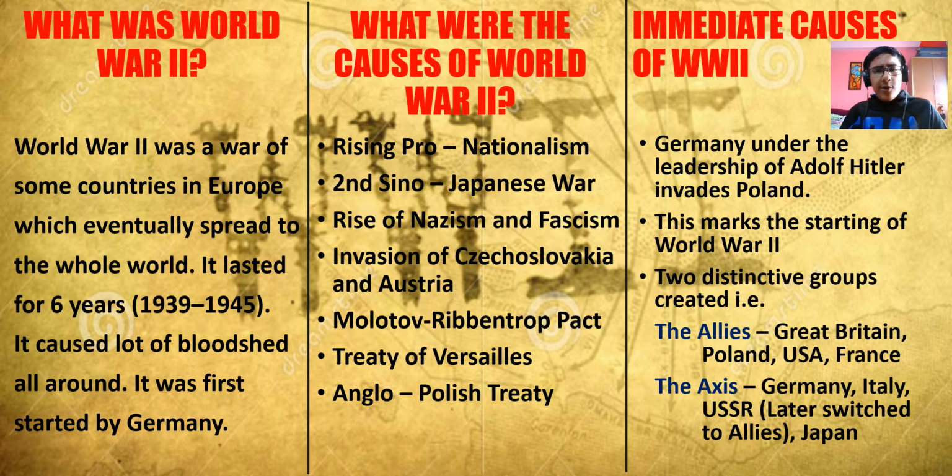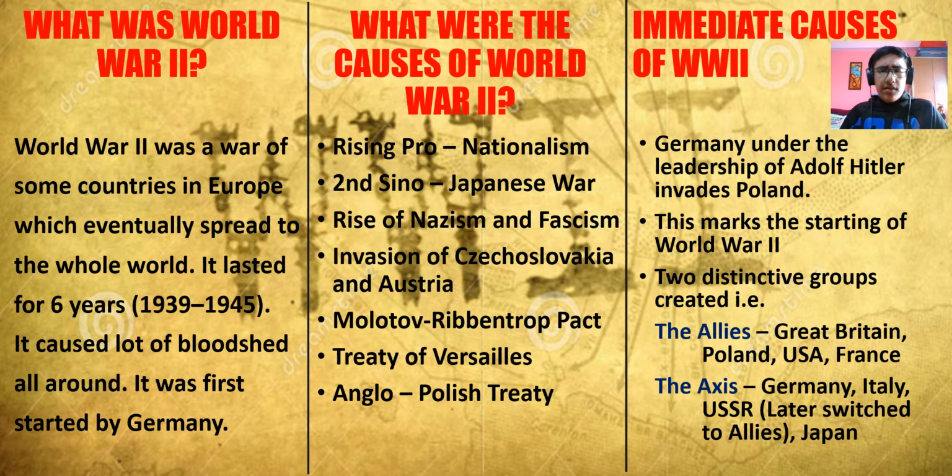What were the causes of World War II? Rising pro-nationalism, the Second Sino-Japanese War, which was a war between China and Japan. Next, we have the rise of Nazism and fascism. Invasion of Czechoslovakia and Austria. Number 5, the Molotov-Ribbentrop Pact, which was a pact between Russia and Germany. Next, we have the Treaty of Versailles, which was a treaty between the Englishmen and the French. And lastly, we have the Anglo-Polish Treaty, which was a treaty between Great Britain and Poland.